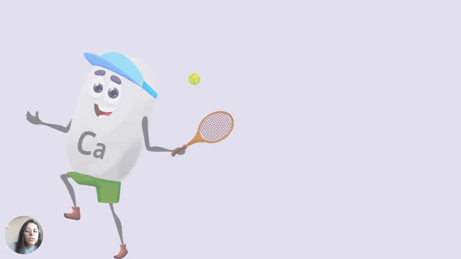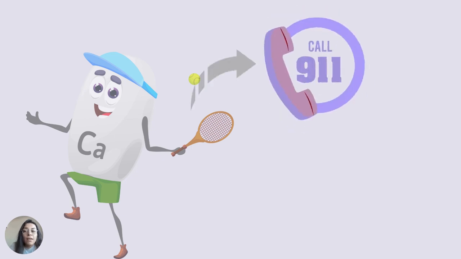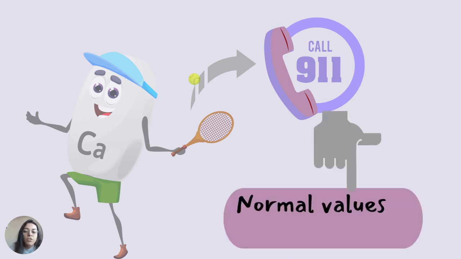So first is calcium. Calcium in the body is stored in bones and teeth, giving them structure and hardness. So we need to know the normal value of calcium. Let's memorize it in a very easy way. If an NCLEX asks you for the calcium, then call 911. So the normal value for calcium is 9 to 11 mg per dL.